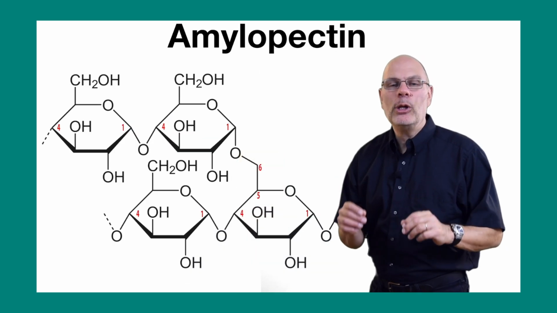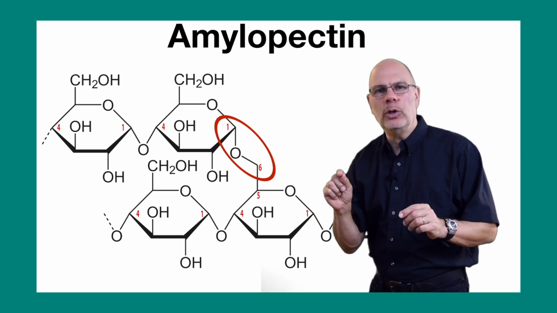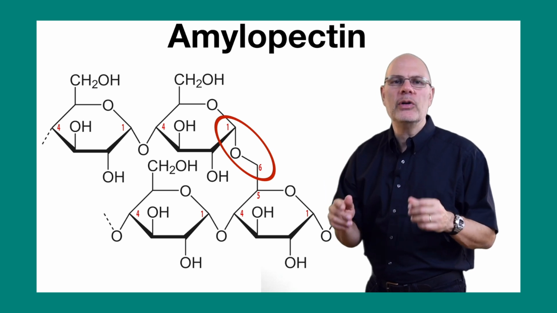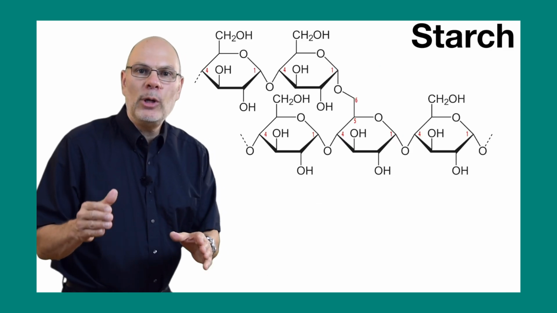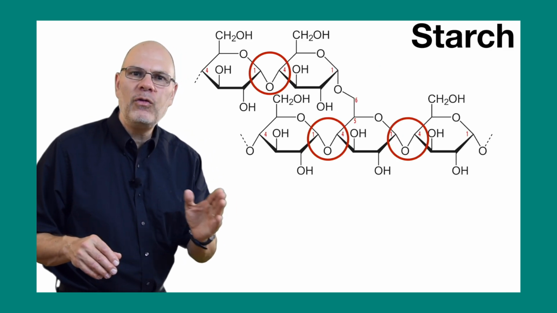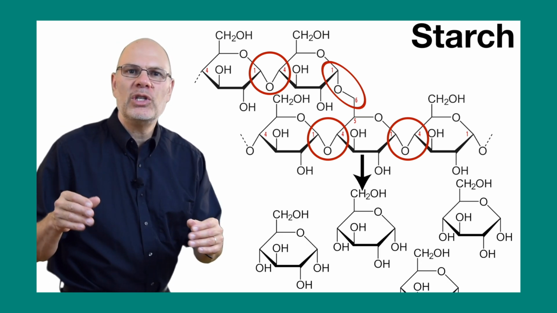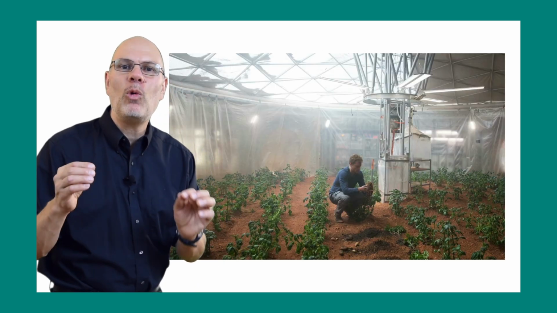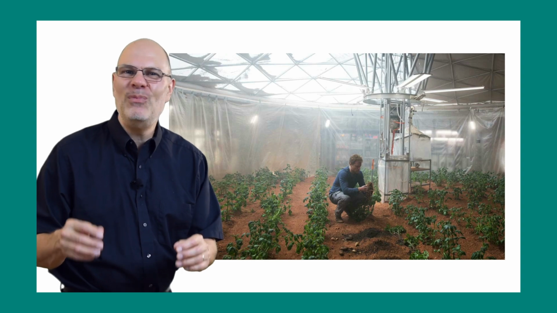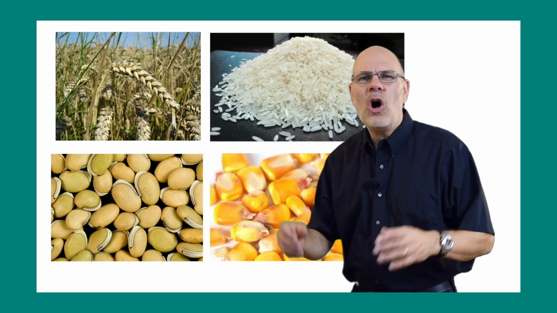Another form of starch is amylopectin. In addition to chains, there are also branches between the number 1 carbon of one glucose and the number 6 carbon of another glucose. That bond is called a beta-1,6 glycosidic linkage. To digest amylose or amylopectin, we have enzymes that can break that alpha-1,4 or beta-1,6 bond, releasing the glucose monomers. That's why starchy foods like potatoes are loaded with food energy, and that's why potatoes were the key to astronaut Mark Watney's survival in the science fiction novel and movie The Martian. Here on Earth, starchy foods from plants like wheat, rice, beans, and corn, along with potatoes, are the staple foods that power human civilization.